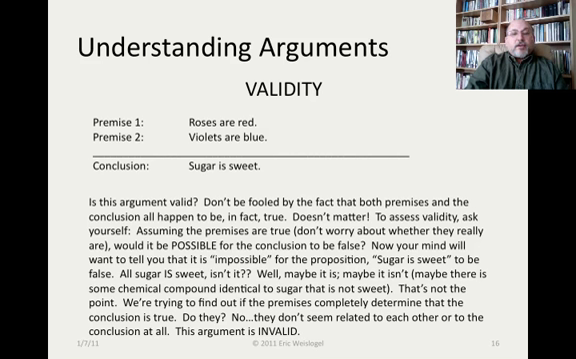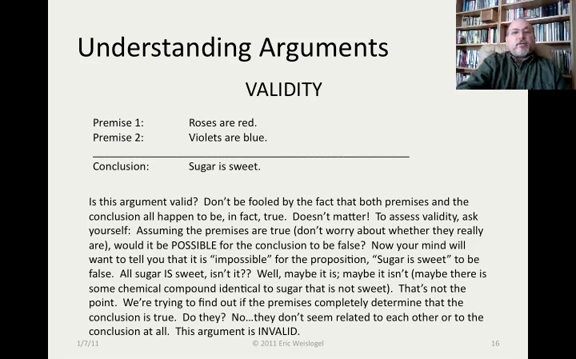Now your mind will want to tell you that it's impossible for the proposition sugar is sweet to be false. All sugar is sweet, isn't it? Well, maybe it is, maybe it isn't. Maybe there is some chemical compound identical to sugar that is not sweet. I don't know. That's not the point. We're trying to find out if the premises completely determine that the conclusion is true. Do they? No. They don't seem to be related to each other or to the conclusion at all. Yes, all the propositions are true, but where's that connected series of statements? Where's the connection? So this argument is invalid.